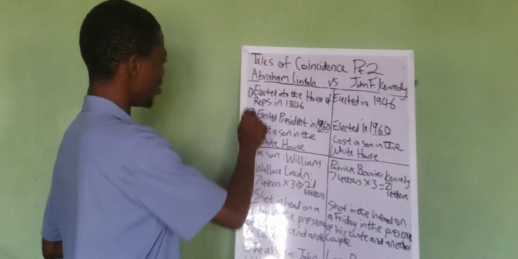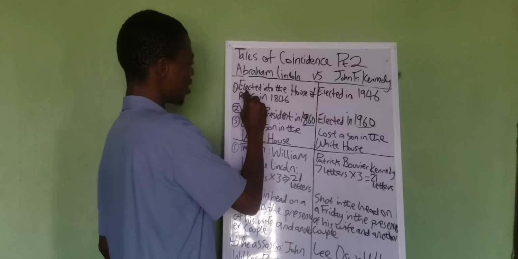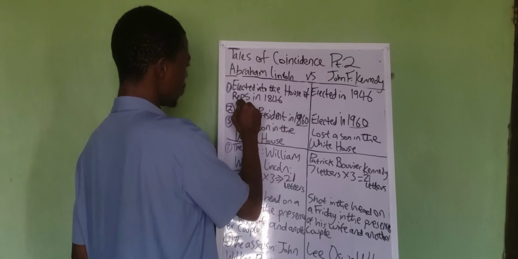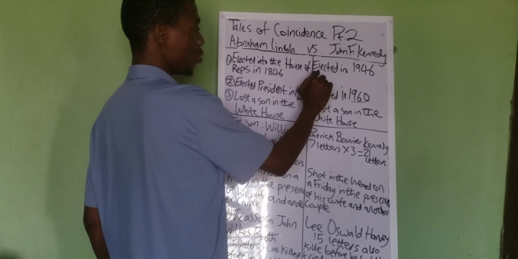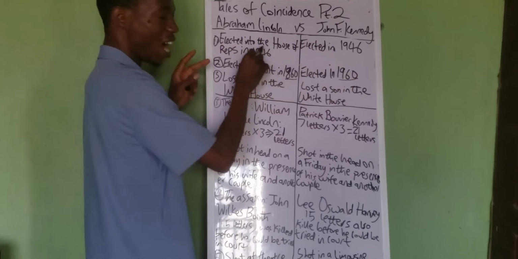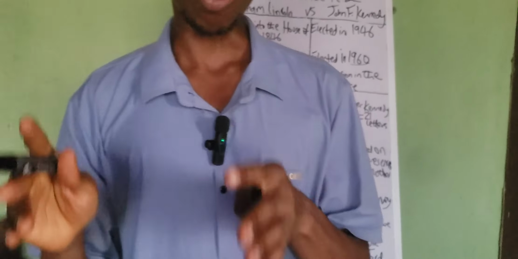We begin with the fact that Abraham Lincoln was elected into the House of Reps in 1846, while John F. Kennedy was elected in 1946. Now, in the American legislature, the House is called the Congress, just like in Nigeria we have the House of Assembly, with the House of Reps and the Senate.